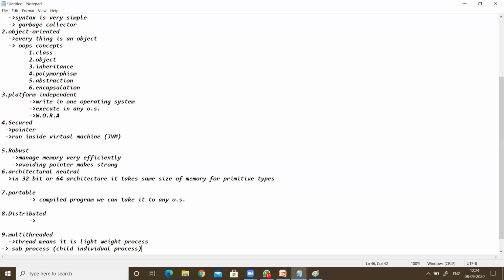At the same time, thousands of students can request that result. Each request becomes a thread. That means each one is a sub-process. All these processes are executing the same program at the same time, but they become threads.